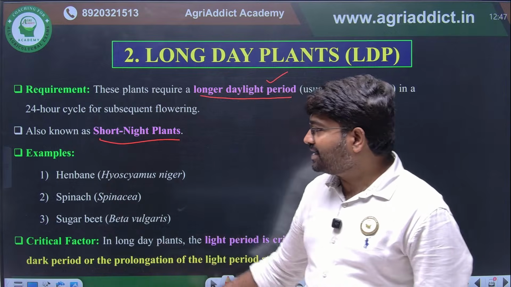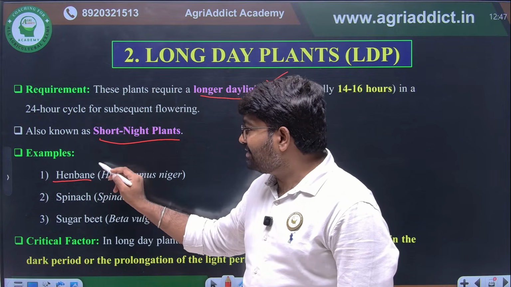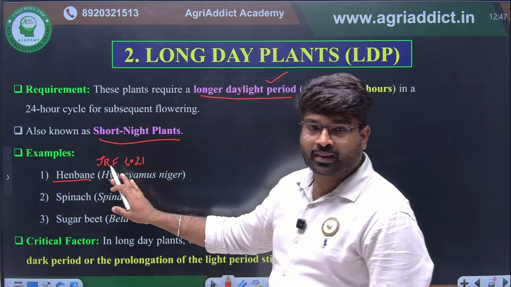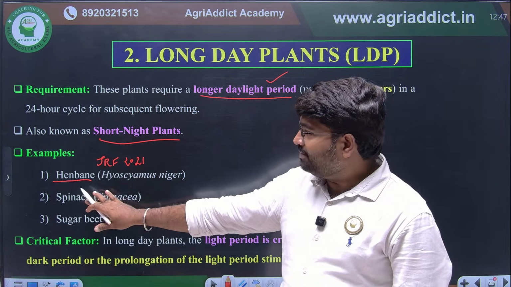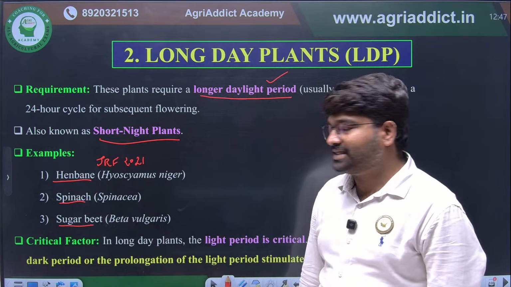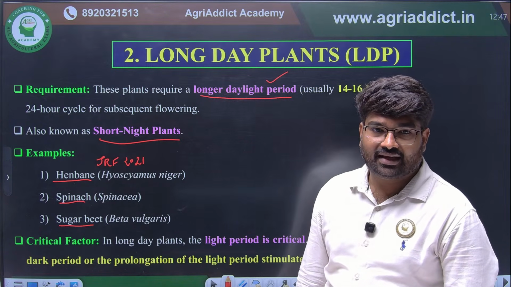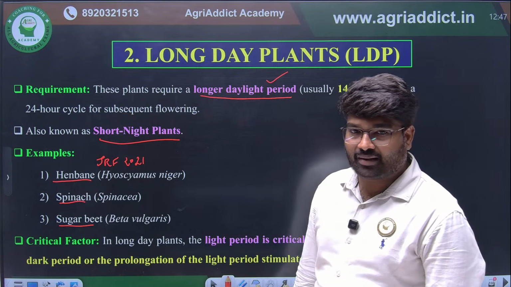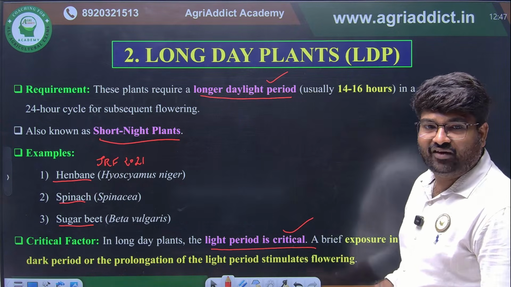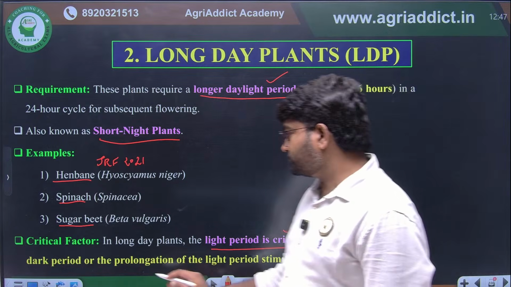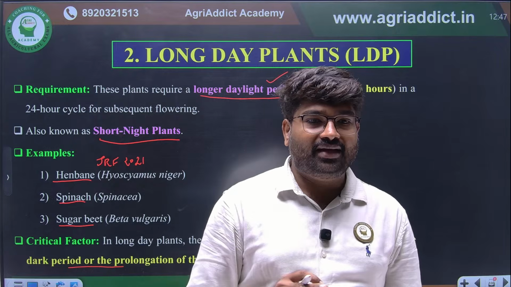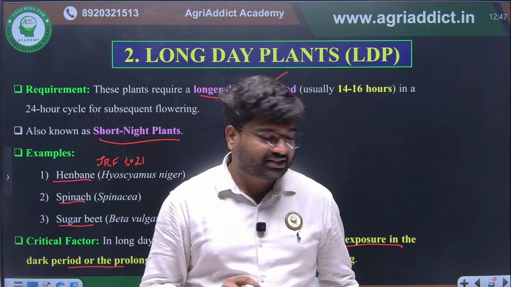The typical example is what? Henbane. They asked this in JRF 2020, I think, 2020 or 21, I forgot. But they asked this one. Henbane is the example for long day. Spinach and sugar beet are also examples for long day plants. The critical factor in long day plants is the light period. If the light period is interrupted, flowering may be inhibited. So this is the critical point.